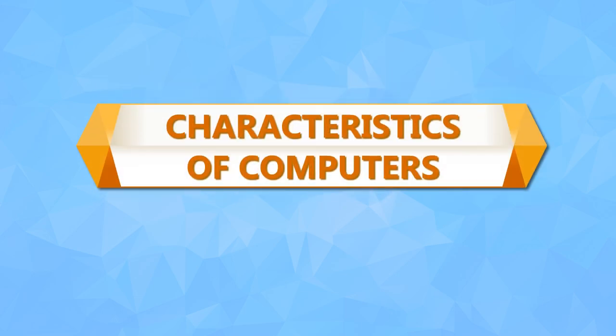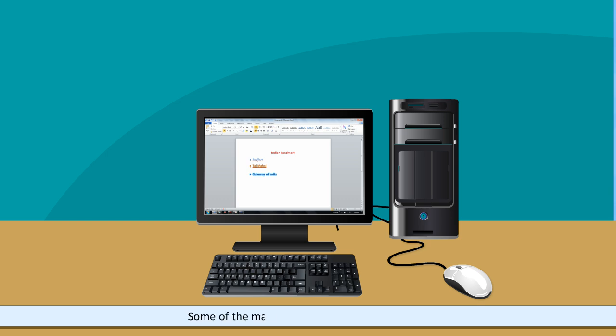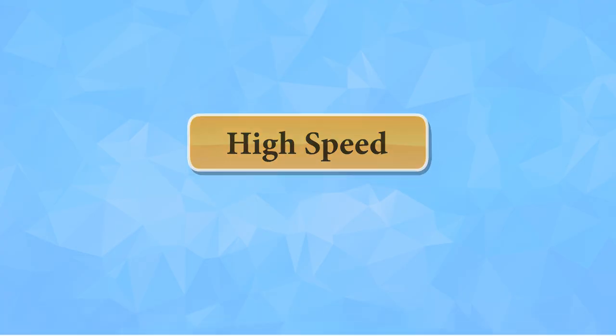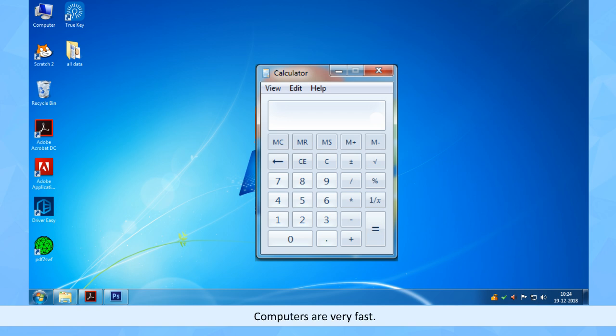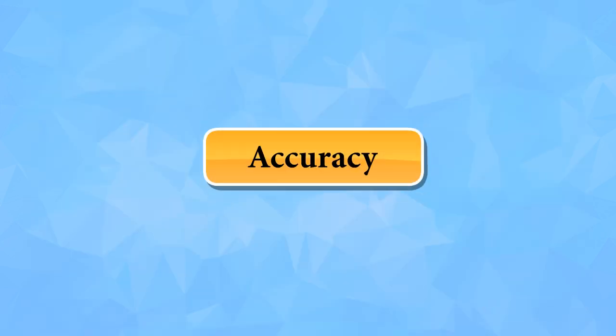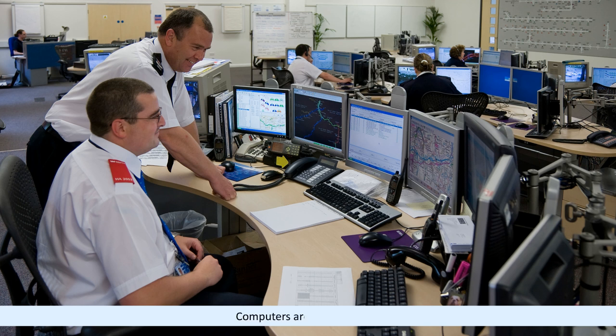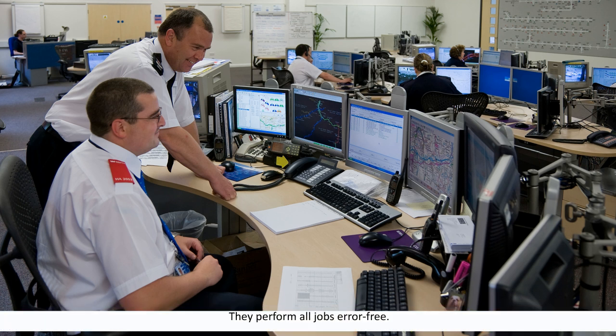Characteristics of computers. Some of the main characteristics of computers are: High speed. Computers are very fast. They are capable of performing calculations involving large amounts of data. Their working speed is in microseconds, nanoseconds, and picoseconds. Accuracy. Computers are very accurate. They perform all jobs error-free.